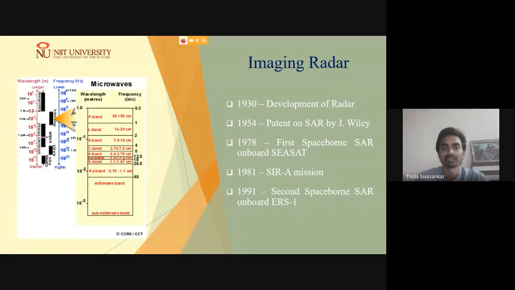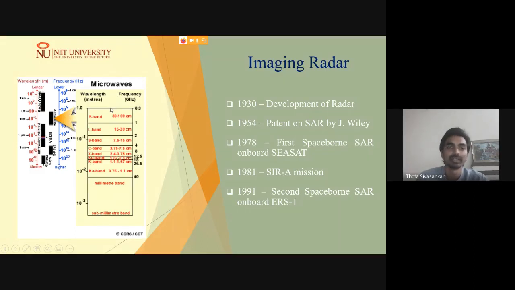As you can see in the comparison between optical images and microwave imaging radar, in 1972 the first operational optical remote sensing images were provided by satellite data, but it took about 20 years to get synthetic aperture radar data onboard a satellite. These satellites usually work in the range of 1 millimeter to 1 meter.